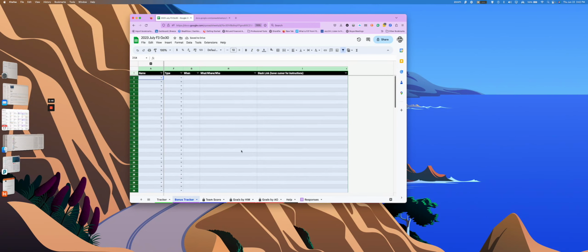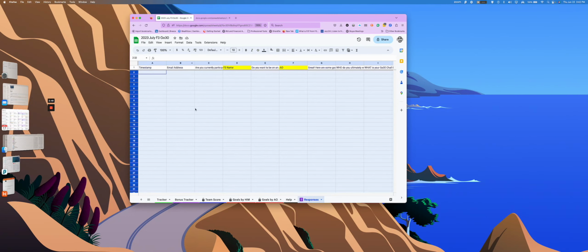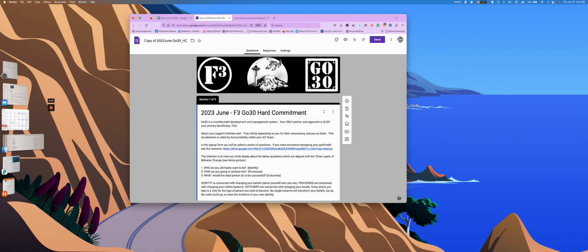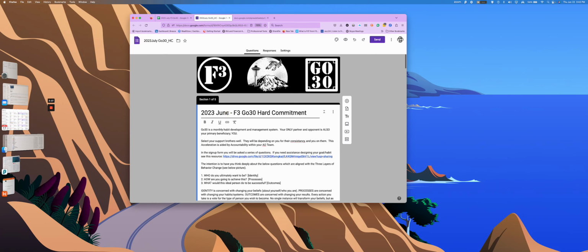Okay, so that's clean. So here's the key, is you go to the responses tab and you go to, where is it? Manage form, tools, manage form. Go to, or edit form. Okay, so you can see the name of this form says June 2023, but it's not really the June 2023 because it says copy of June 2023. So it's really, we're copying the form from June, so we just need to rename it July. Okay, July, and then we'll change it here in the title